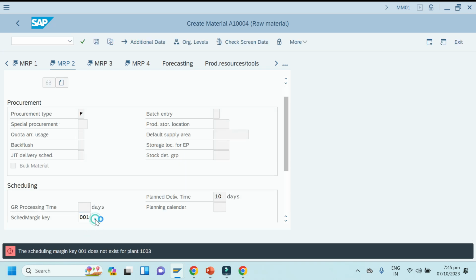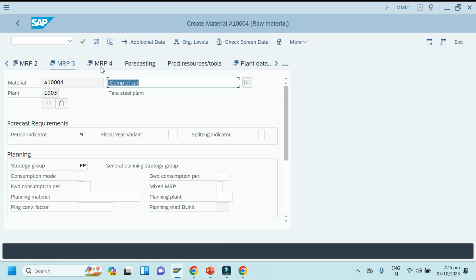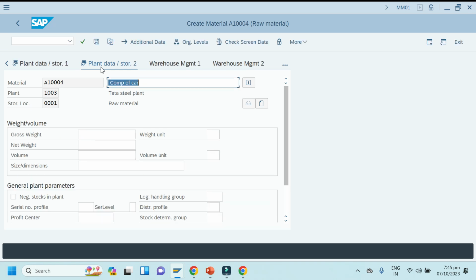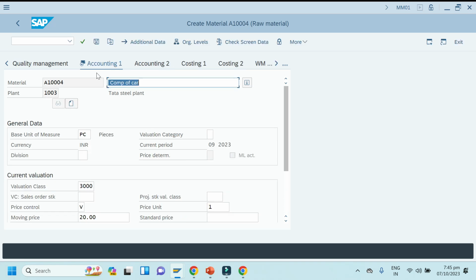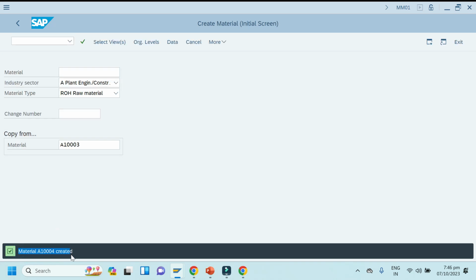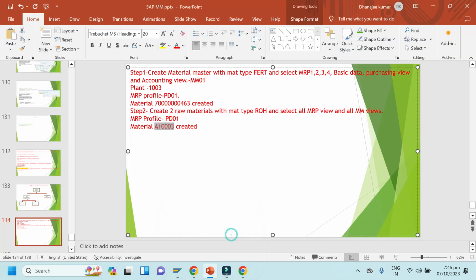Schedule margin key should be this one. Click enter, enter, enter, enter. You can see the price is also coming the same because of that material, but I will change the price to 25 rupees. Save. So 2 materials are created now. So step 2 is also done.